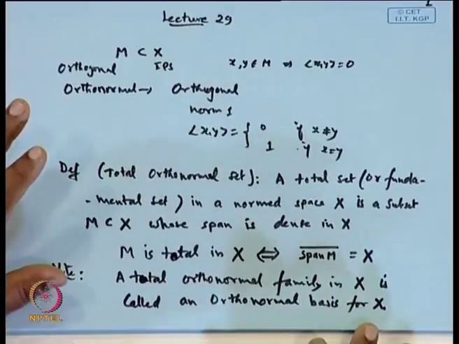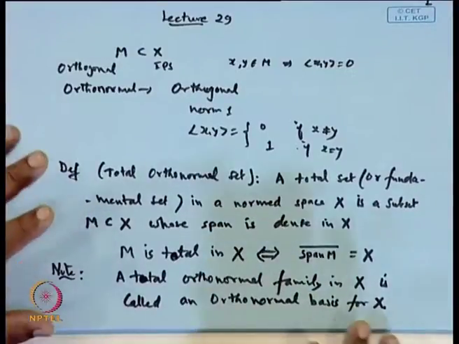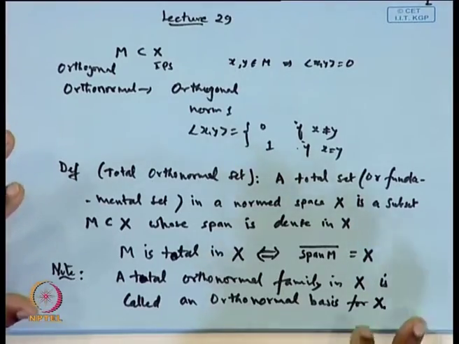In case X is finite dimensional, both orthonormal basis and basis give the same concept. But if X is not finite dimensional, then this will be a different concept from the basis of the vector space.